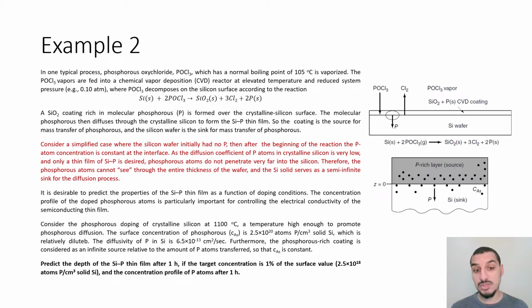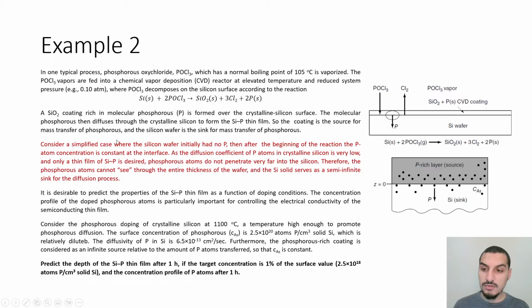the semi-infinite condition here. So the phosphorus atoms cannot see through the entire thickness of the wafer, and the silicon solid serves as a semi-infinite sink. So this is what the statement of the problem says, that the phosphorus diffuses very, very slowly, and it's not gonna go all the way to the other end of the silicon wafer. So this tells us clearly that this is a semi-infinite medium.